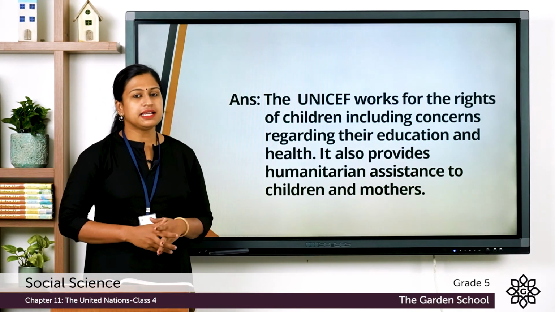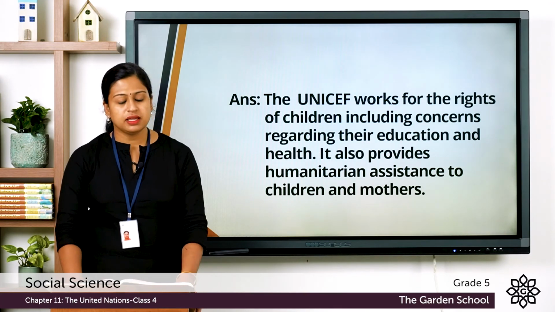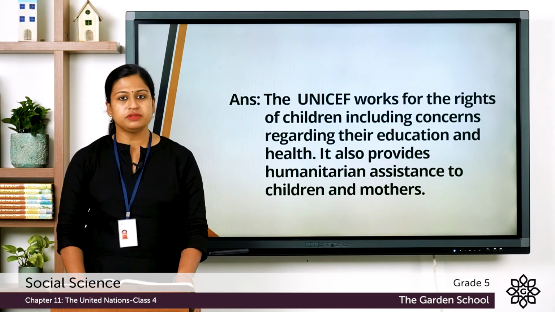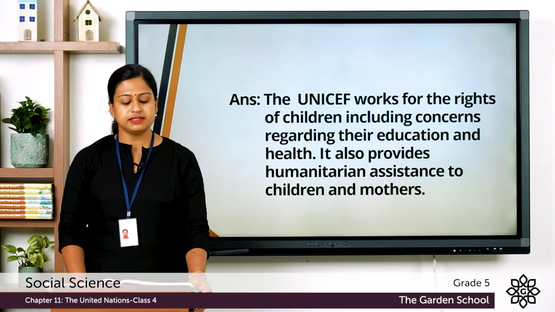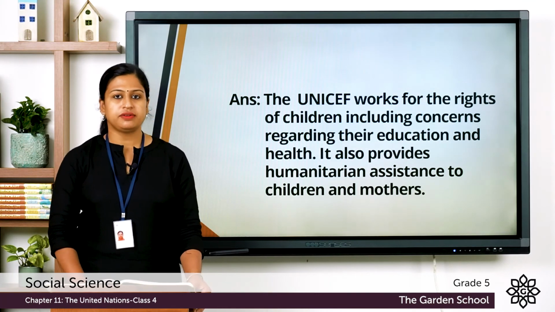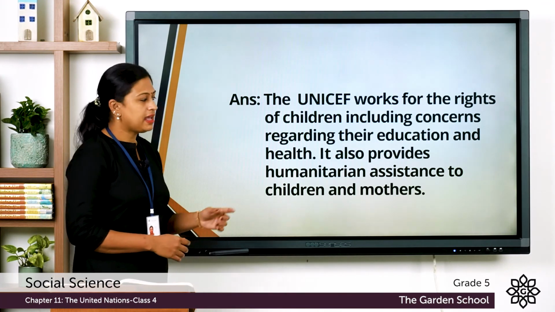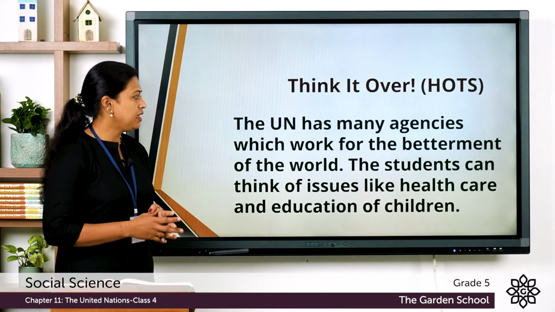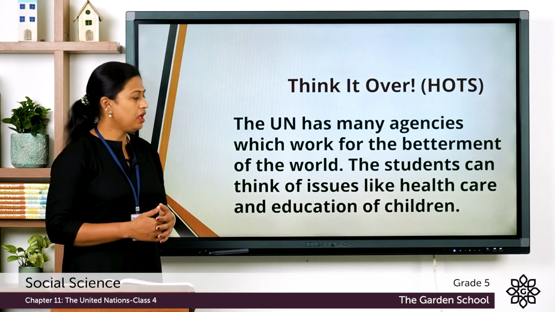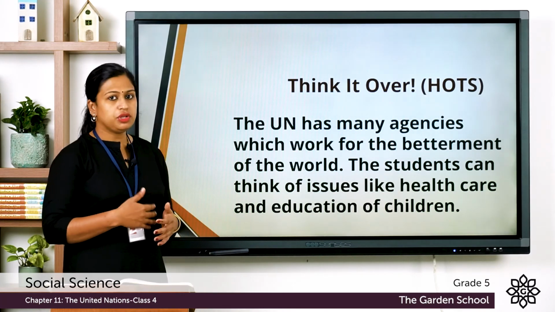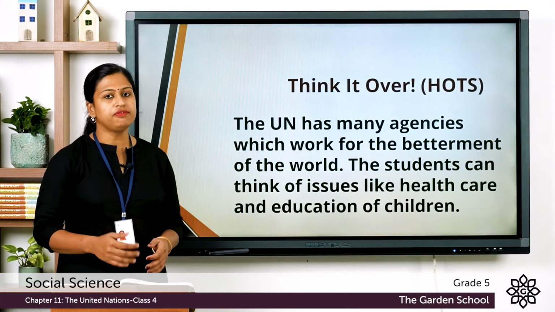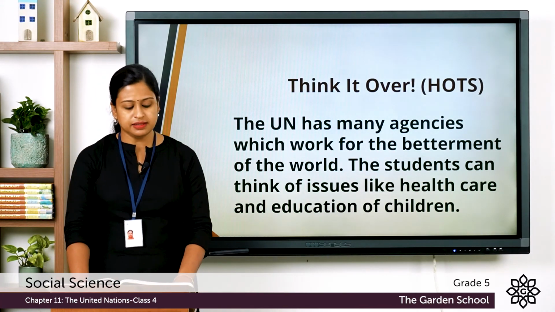Now, the next exercise, that is the fifth one, is think it over. The question is, if you were India's representative to the United Nations, which two major issues that the world faces today would you wish to address? Now, let's see the answer. The correct answer is, the UN has many agencies which work for the betterment of the world. So, you can think of issues like healthcare and education of children. So, this is the answer.